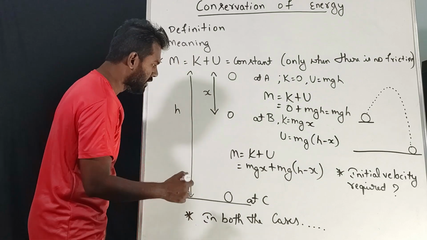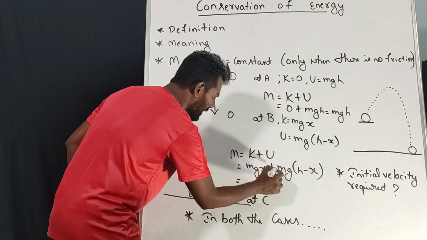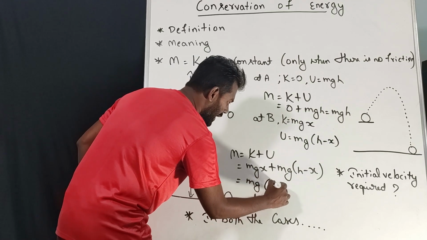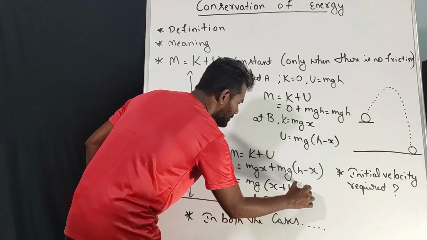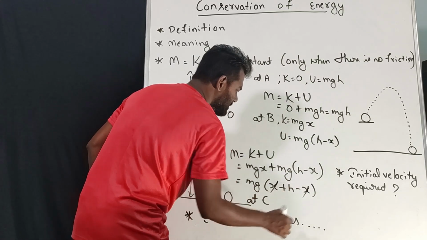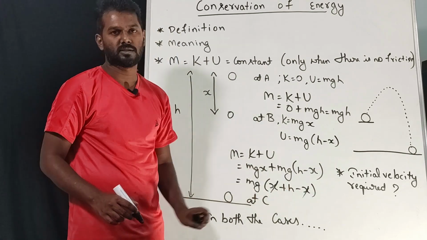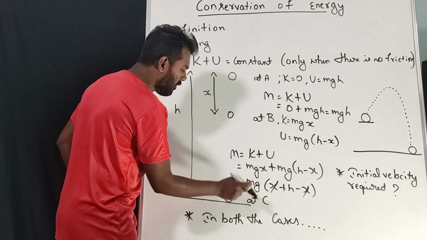In both cases, we can take mg as common: mg(x plus h minus x). x and x will get cancelled. What is the remaining answer? mgh. That's it.